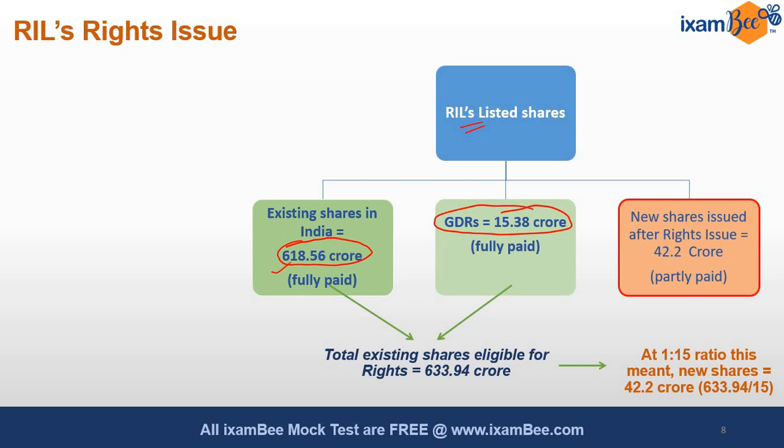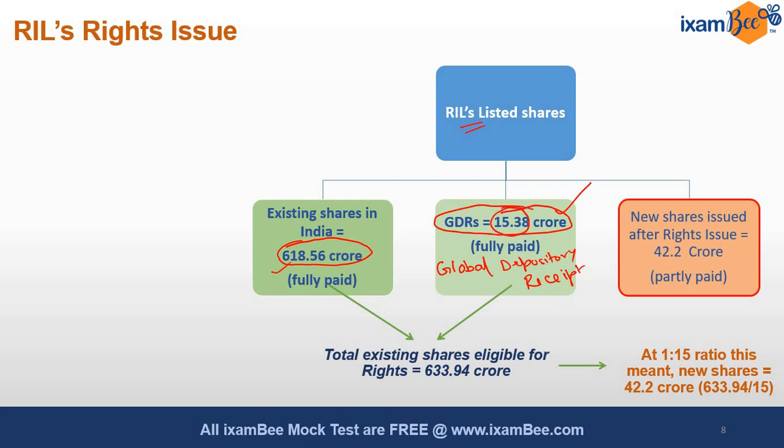If we include the GDRs also, if you don't remember the full form, it is Global Depository Receipt. So it's a kind of receipt issued by a bank. So GDRs are in foreign markets. Suppose foreigners in USA want to invest in Reliance. So Citibank says, okay, I will buy these 15 crore shares. 15 crore are the number of shares.